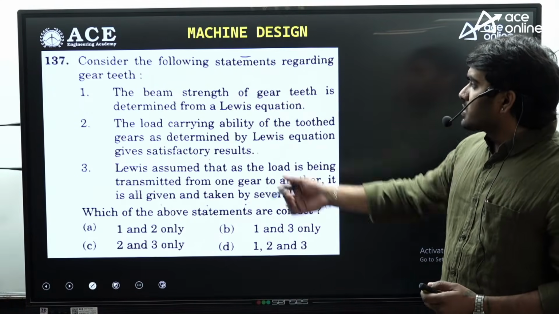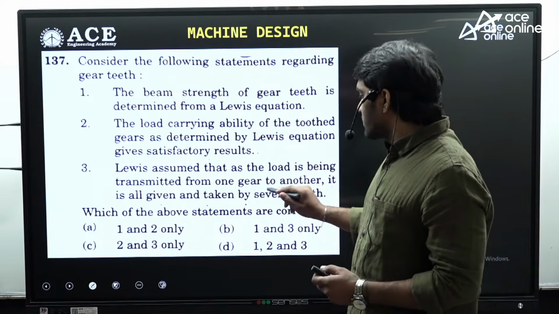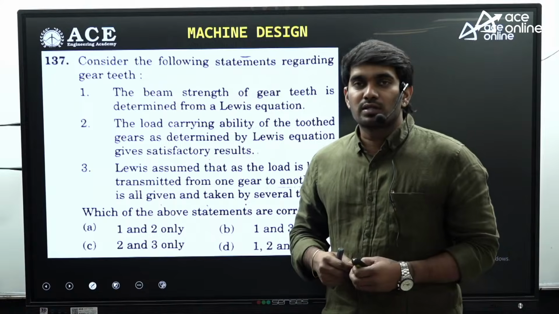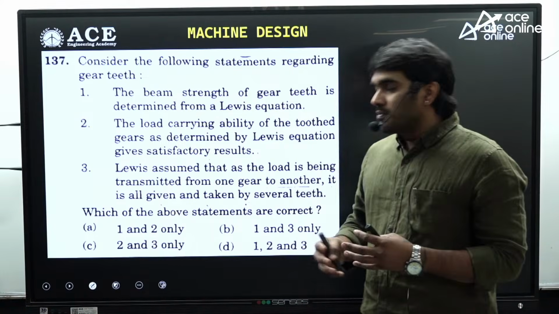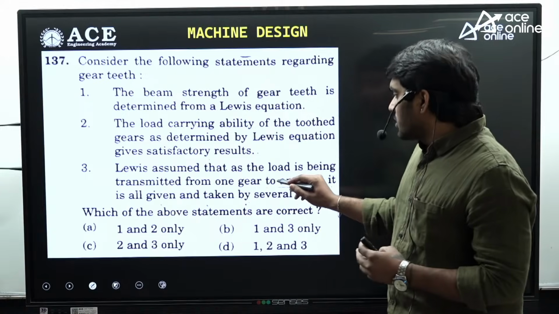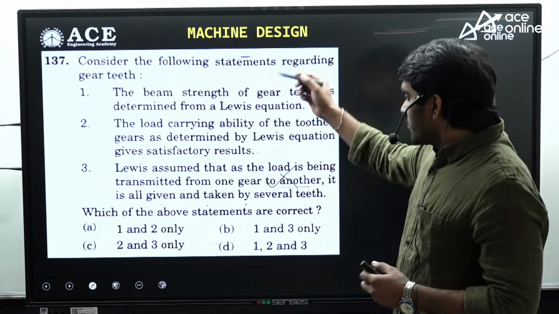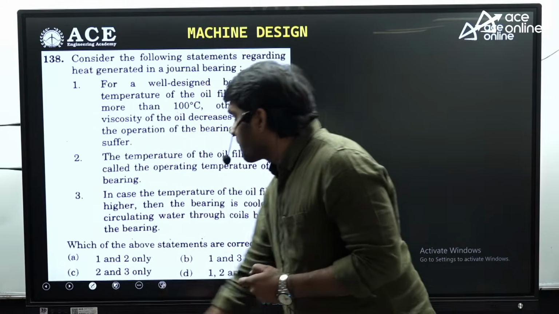So consider the following statements regarding beam strength. Here you can notice that the third statement which is given is wrong. Whenever we are trying to consider Lewis's equation, there is only one tooth which is considered to be in point of contact. But here it says that there are more than one teeth in contact. So the third statement is wrong. 1 and 2 are right. So the answer here is A.